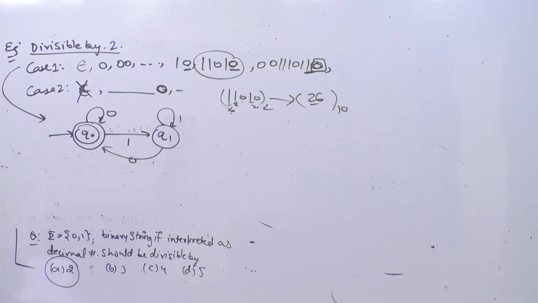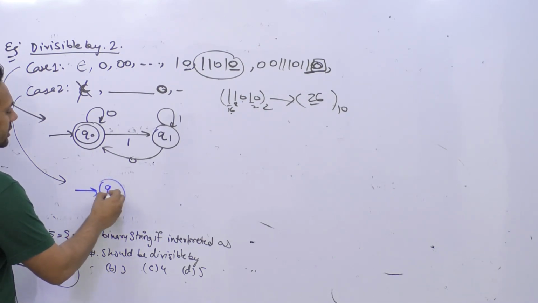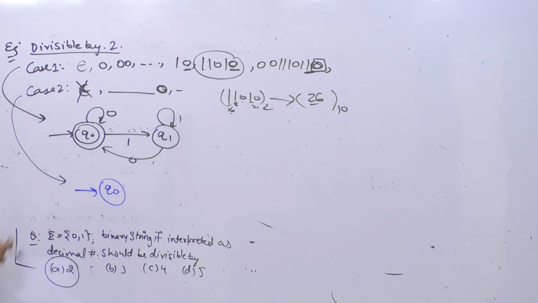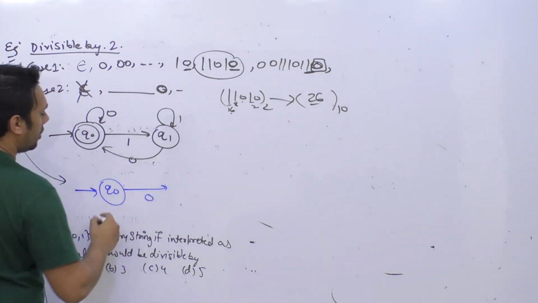Okay, clear? Now if you take the second case, I'm going to assume that epsilon is not divisible by 2. In that case, initially we are at the state Q0, so epsilon is not accepted. In the beginning we can get a 0, or we can also get a 1.